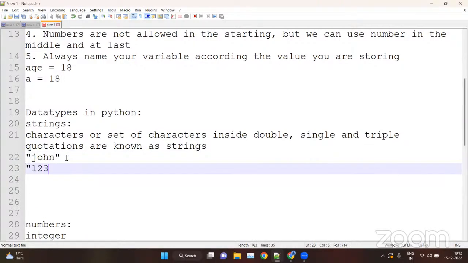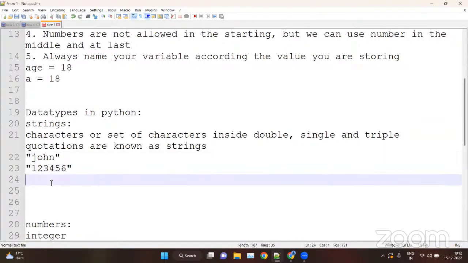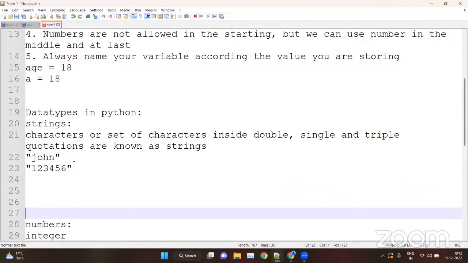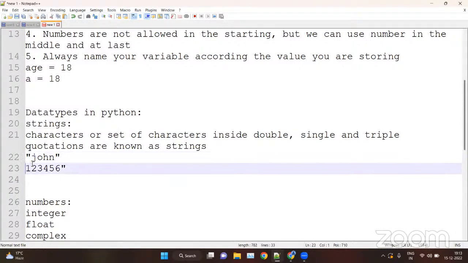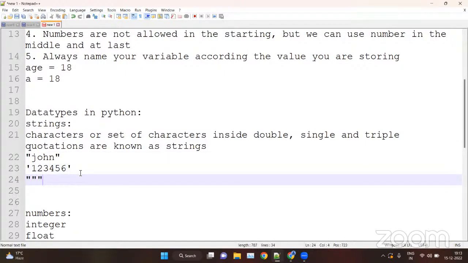1, 2, 3, 4, 5, 6. This is also a string. Basically, for us, these are numbers, but for the Python interpreter, these are just characters. These are not numbers anymore. Any character or set of characters inside double quotations, single quotations, and triple quotations are strings. So these are the double quotations, and this is the single quotations. Triple quotation are like this. We usually use the double quotation and the single quotation in Python coding.